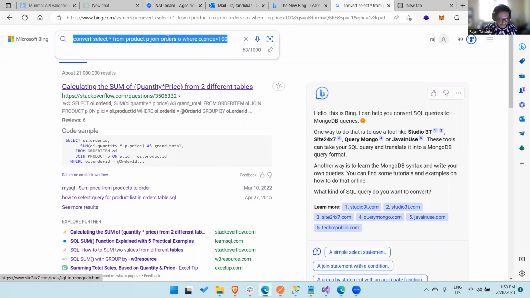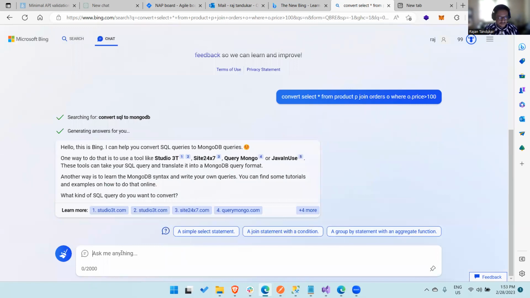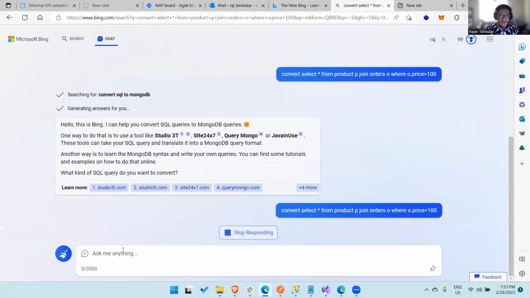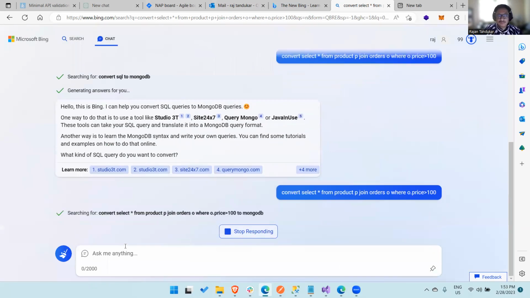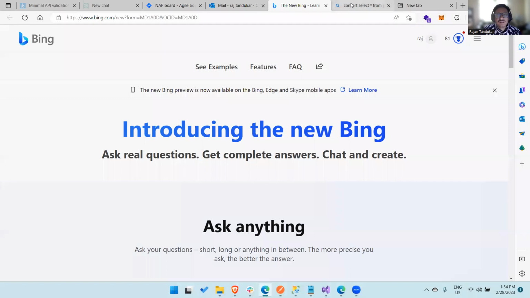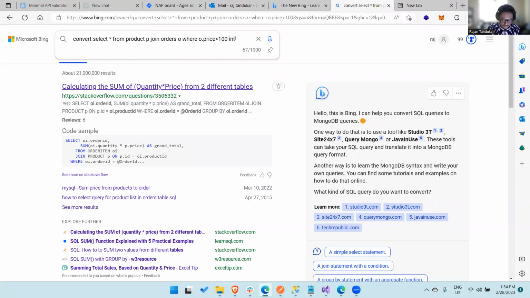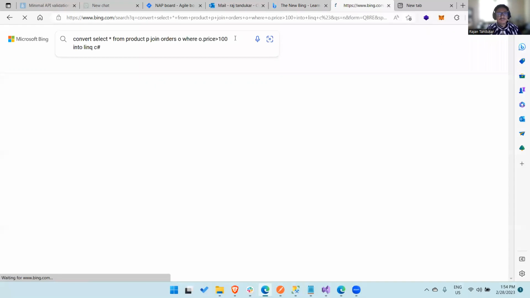Let's type this question and search in chat. Let's type this thing and enter. Oh, okay. Now I think I made some mistake. I forgot to put the LINQ in here. So I think if I go in here, convert this into LINQ C sharp, I think it will give us the correct answer now.